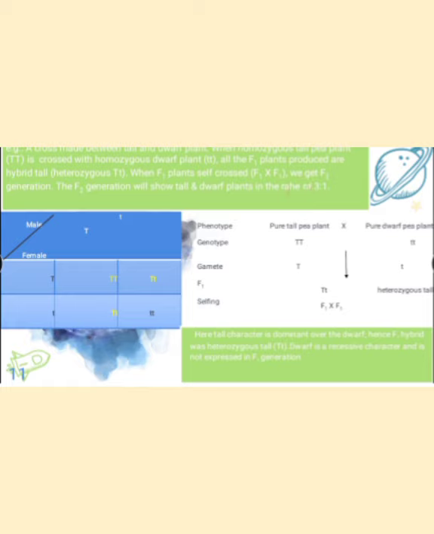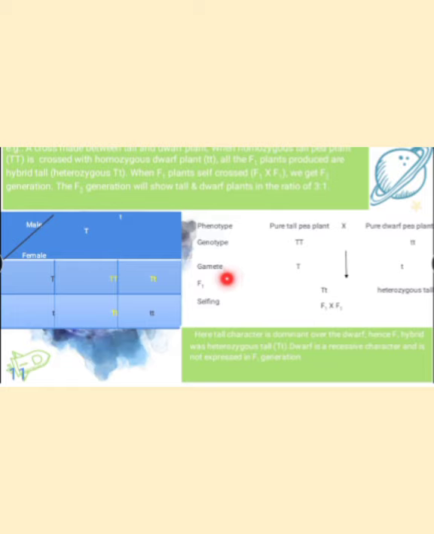Let's see how the cross is made between the tall pea plant and the dwarf pea plant. The phenotype of the crossing plants is a pure tall pea plant crossed with a pure dwarf pea plant. The genotype of the tall pea plant is capital TT, and the genotype of the pure dwarf plant is small tt.